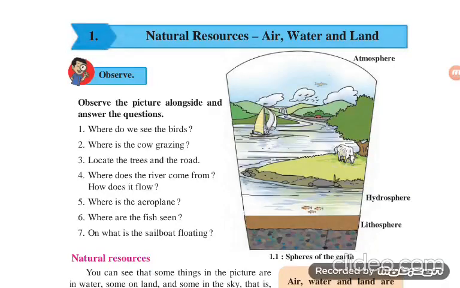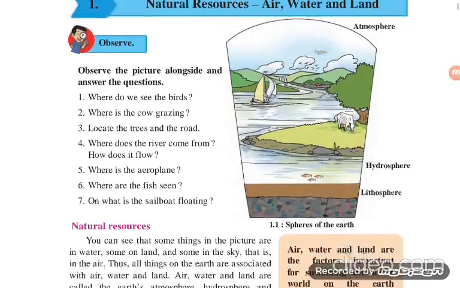Where does the river come from? How does it flow? The river comes from the mountains and flows on the ground. Question number 5, where is the aeroplane? The answer is in the sky. Sixth question, where are the fish seen? Fish are seen in the water. Seventh question, on what is the sailboat floating? The sailboat is floating on the water. These are the simple answers we know.